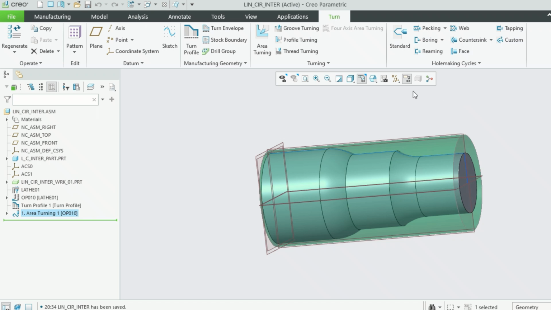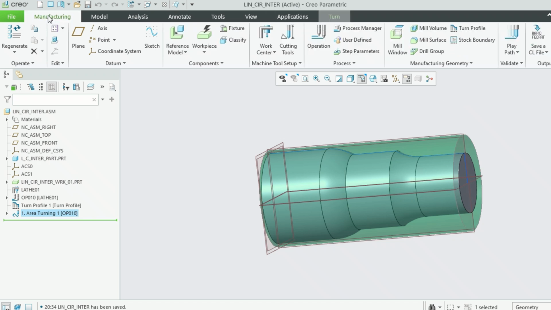Close. Now we need to create a CNC program. For that we have to save a CL file, NC sequence, the area turning selected, and file and MCD file done.